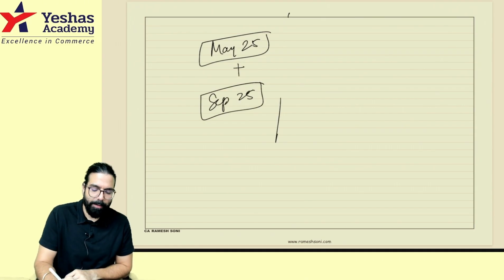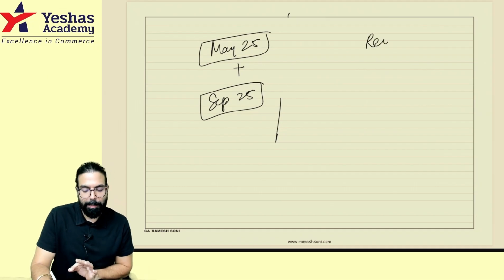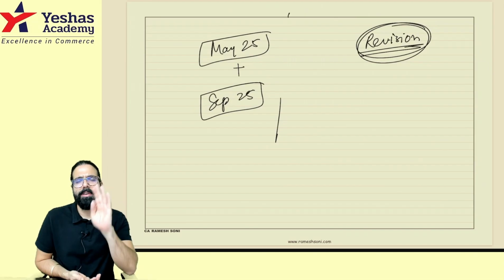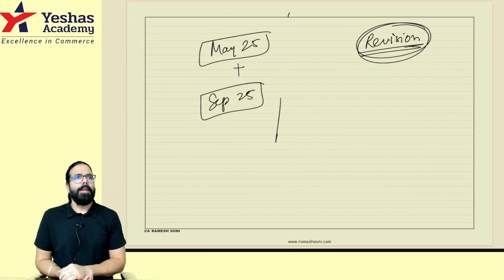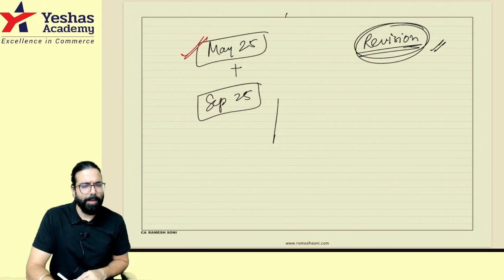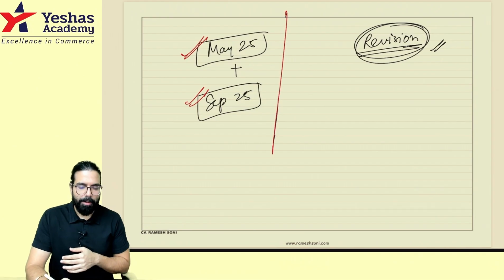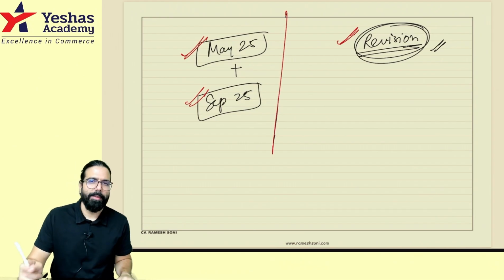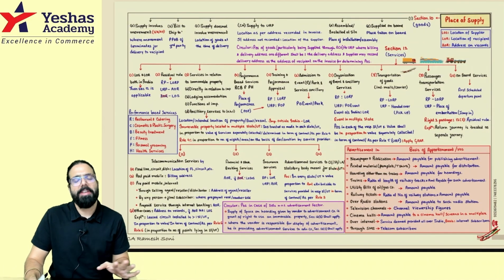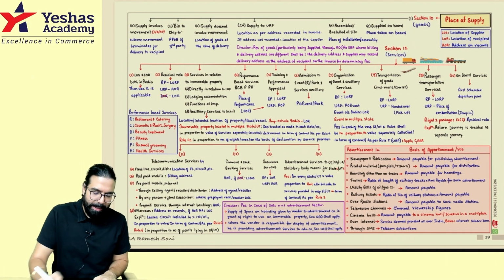Sir, I don't want to do any of this. Then, Baba, the revision which is uploaded on our YouTube channel, the revision ABC analysis, important points to remember, everything I've told in the revision. If you watch the revision 3 to 4 times, you are done, Baba. Okay? So the revision which is uploaded on the channel, that also can be watched. Sir, if I want to watch amendments, May 25 amendments must watch. September is already done now. And sir, I want to become a pro, then watch the revision which is uploaded. For revision, you can use this chart which is there. The chart, 39 pages, Baba. Entire ITT will be done.